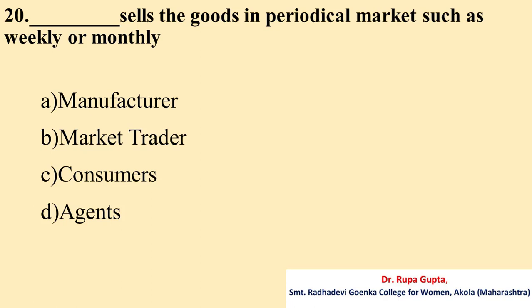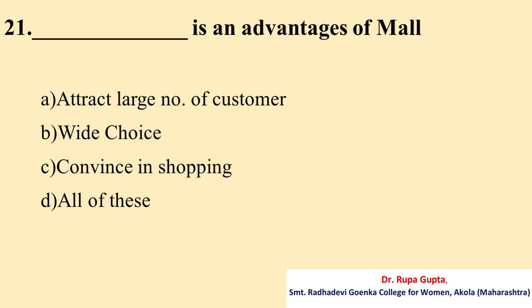Question number 20. Dash sells the goods in periodical markets such as weekly or monthly. Your options are A. Manufacturer, B. Market trader, C. Consumers, D. Agents. And the correct answer is B. Market trader.